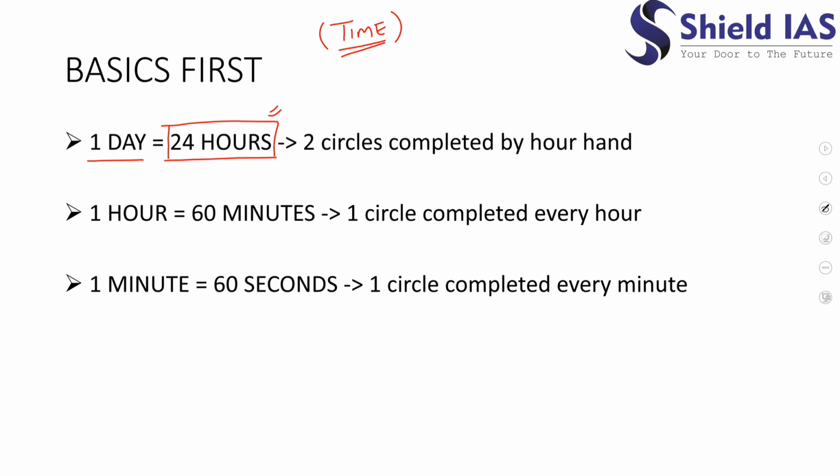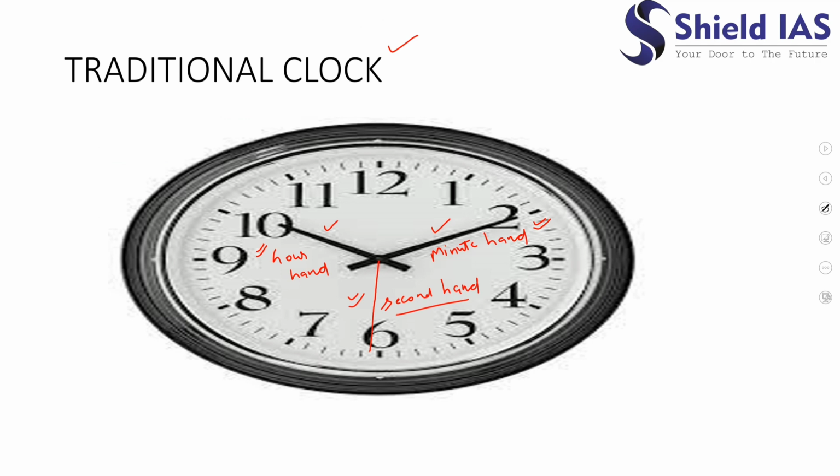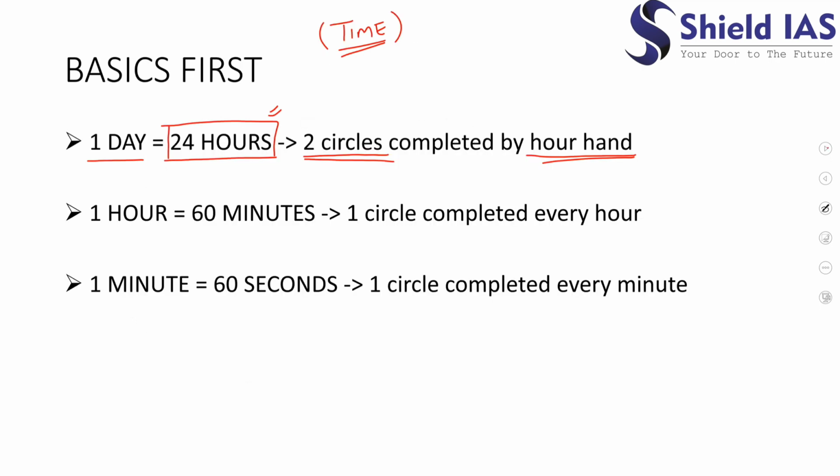In 24 hours, the hour hand completes 2 full circles in a clock. Why 2 full circles? Because in a clock only 12 hours are represented, right? So the hour hand has to go around 2 times in 24 hours.